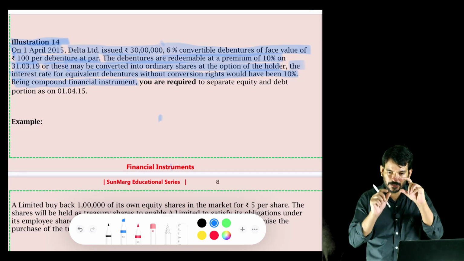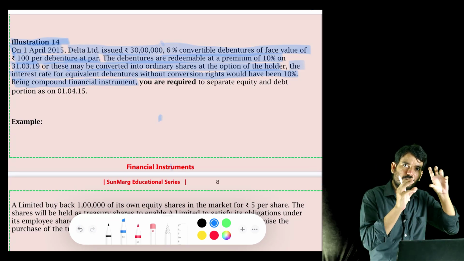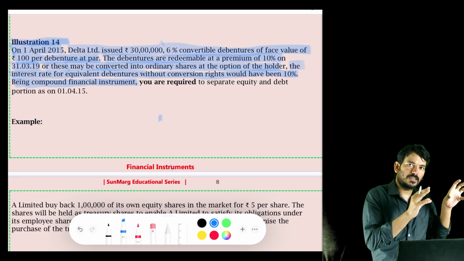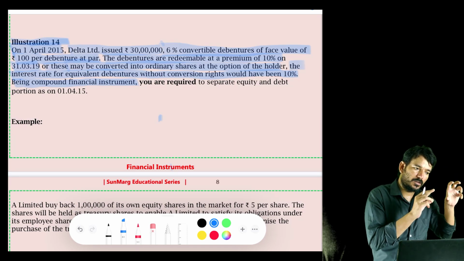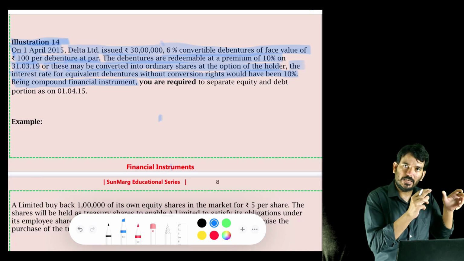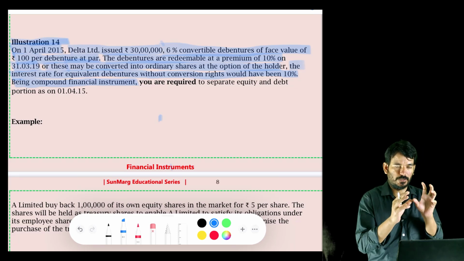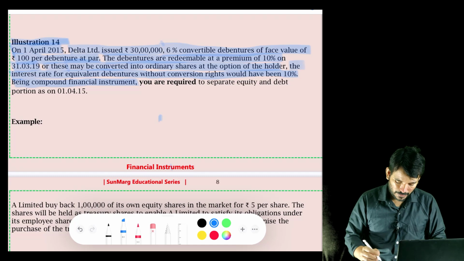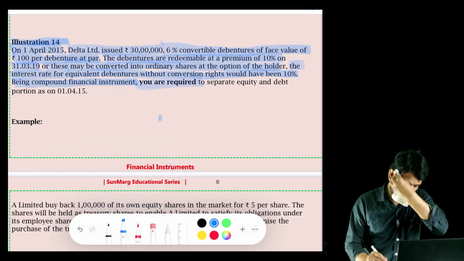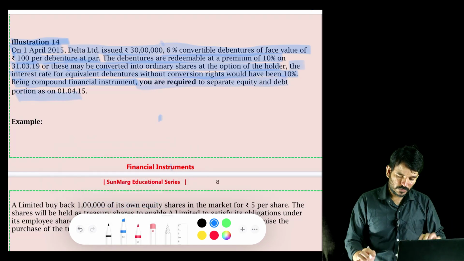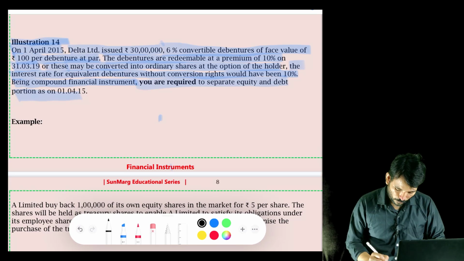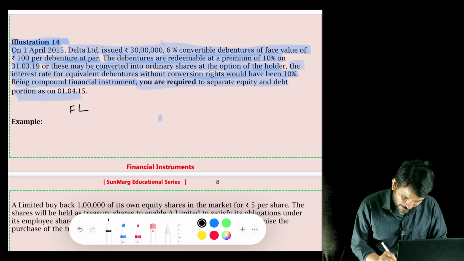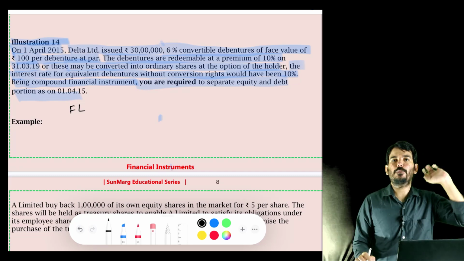Whenever an instrument contains a little part for debt, like financial liability, and a little part for equity, then we call it a compound instrument. Okay, this is a classical example of that. You are required to separate equity and debt portion. So this is just like your bond valuation. What we will do is first we will calculate the financial liability portion, and the remaining will become your equity.